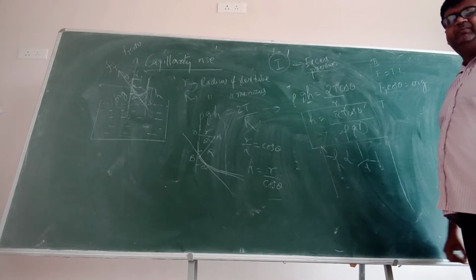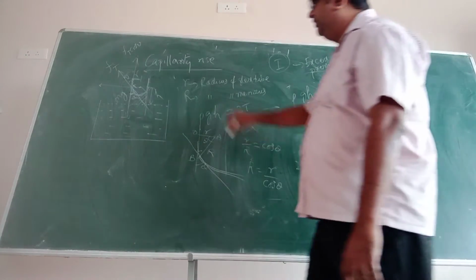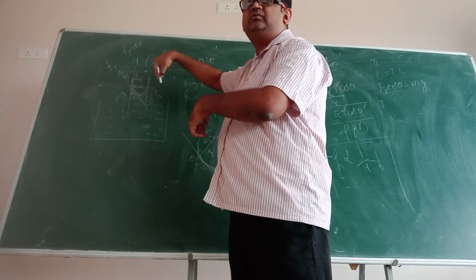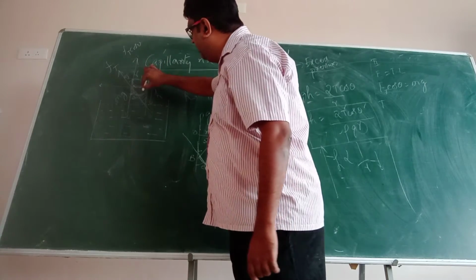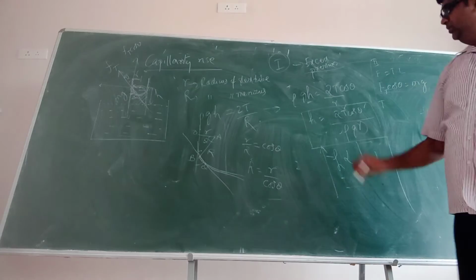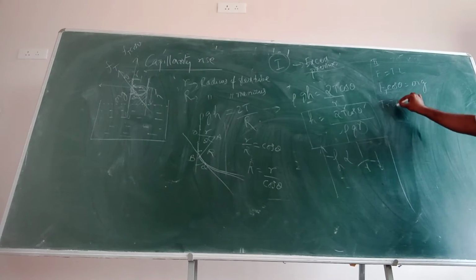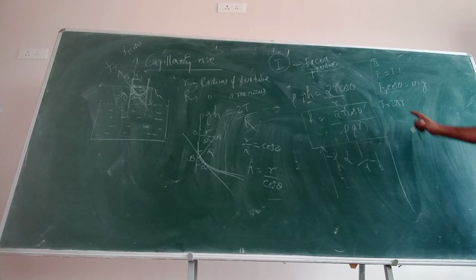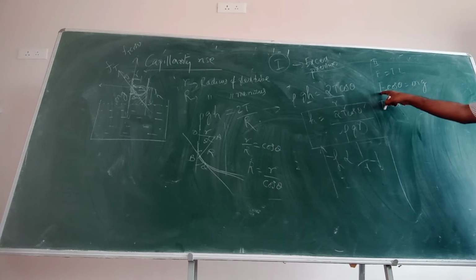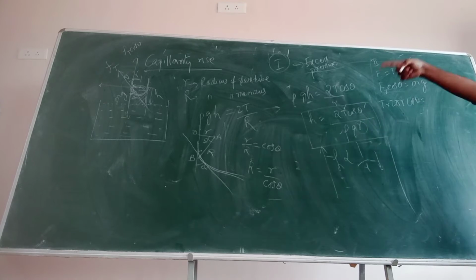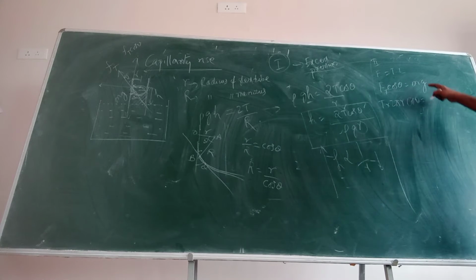T multiplied by length. Which length I have to put? Now, this is your surface. It is acting on the surface, no? Yes. So this radius is small r. What is the length? Perimeter? So T into 2 pi r. Which r? Small r. T into 2 pi r. This is your Ft. Clear? Multiplied by cos theta. Theta is the angle of contact. Is equal to m. M is rho multiplied by v.